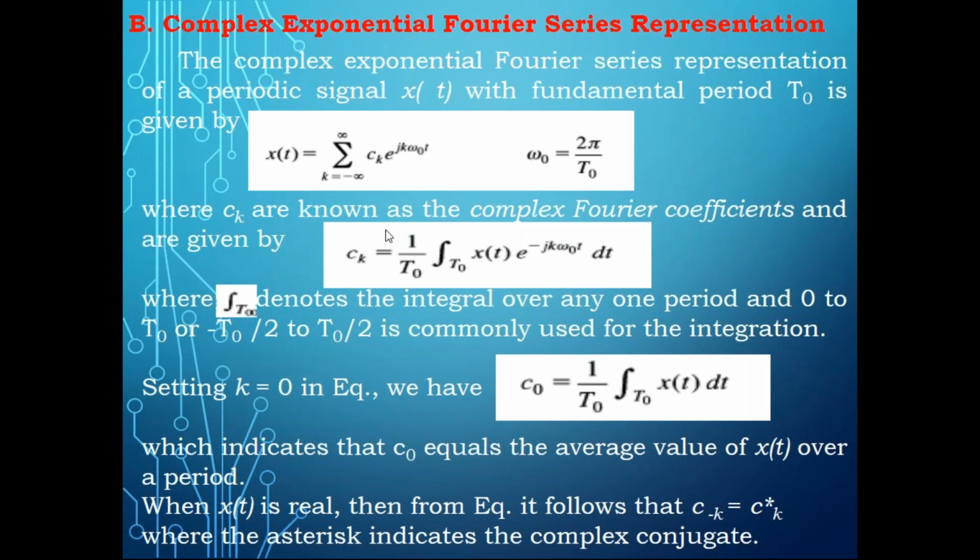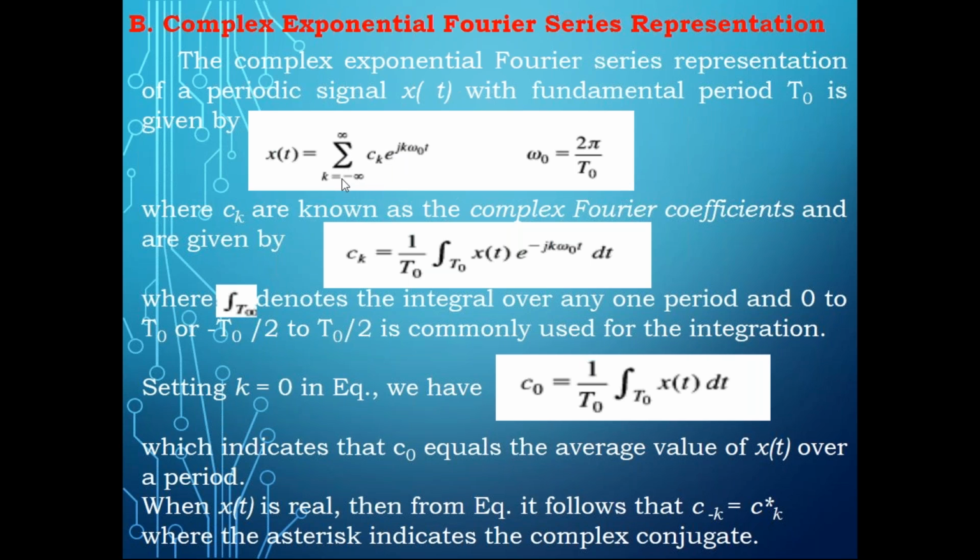There we used n, but here we use the variable k. That's the only difference. And for exponential Fourier series, we represent x of t as sigma k equal to minus infinity to plus infinity. Now observe these limits. Here it covers the entire spectrum, from minus infinity to plus infinity, of ck e power jk omega naught t.